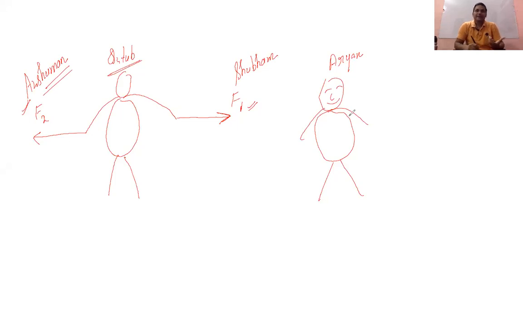So the person, or you can say Kutub, will move in the direction which has a larger magnitude of force. If Subham is applying 10 Newton, let's say, and Ansuman is applying 8 Newton, the Kutub will move towards Subham, isn't it? How can you say that? You can say by seeing that this is 10 Newton, this is 8 Newton.